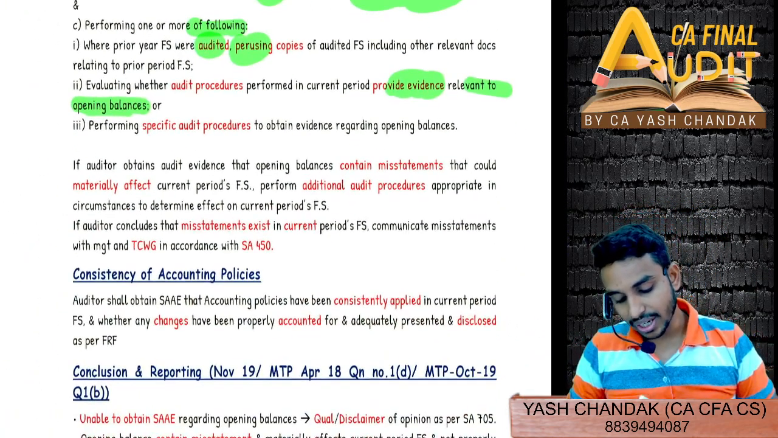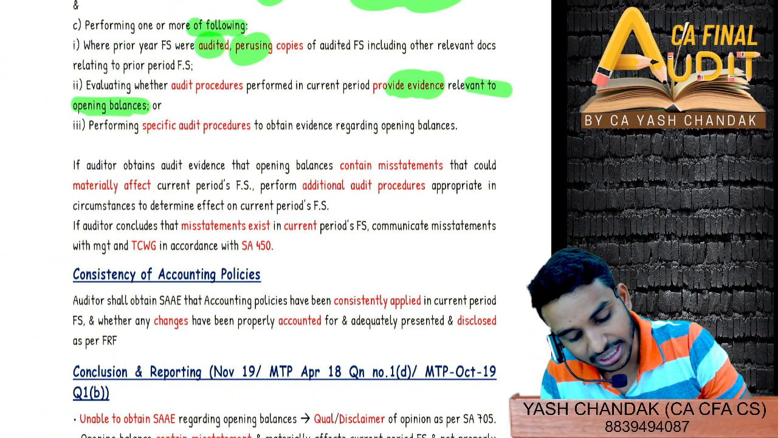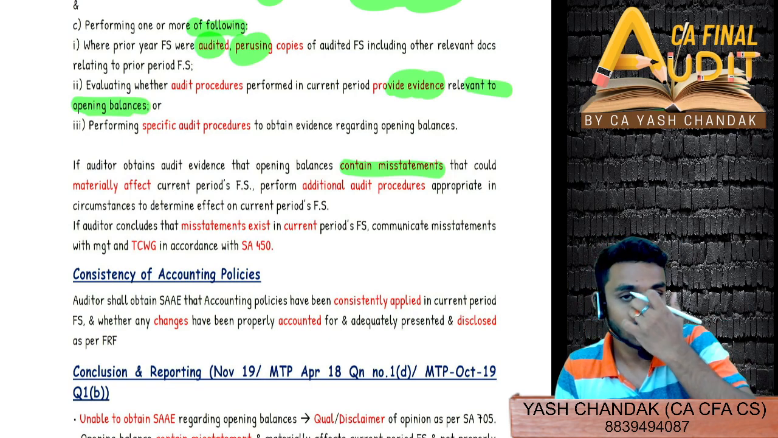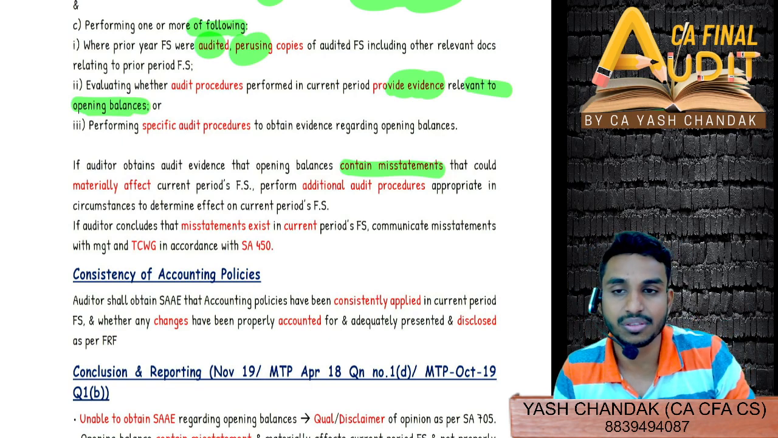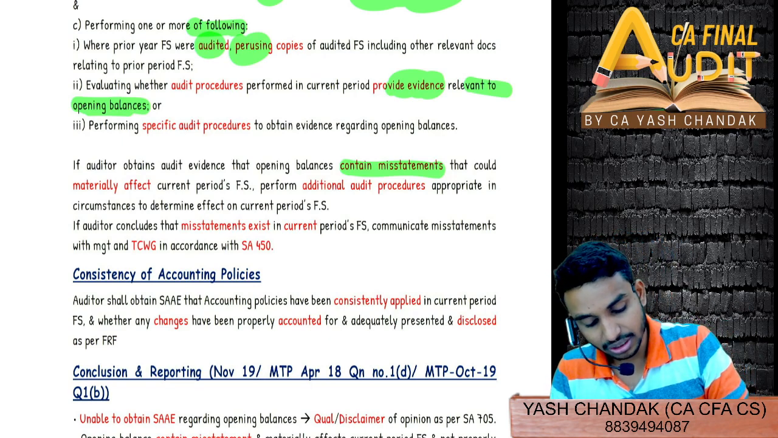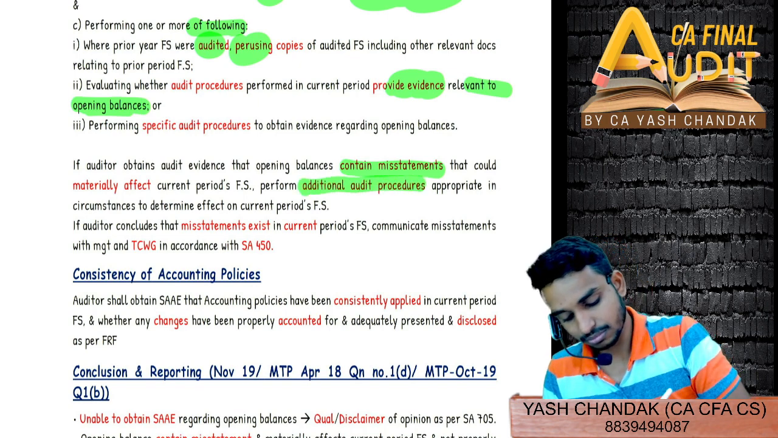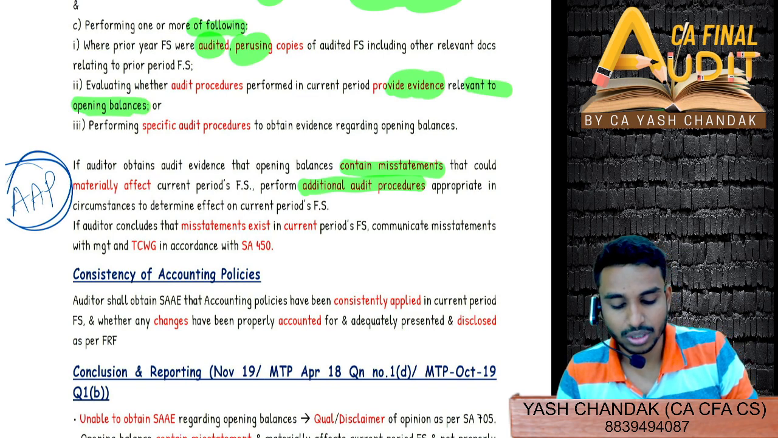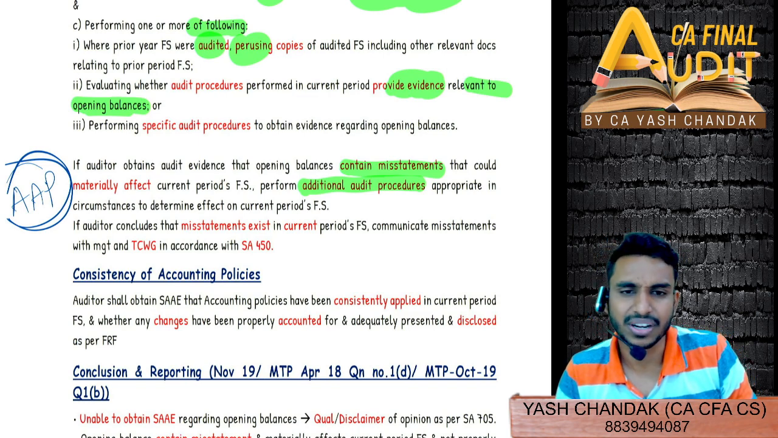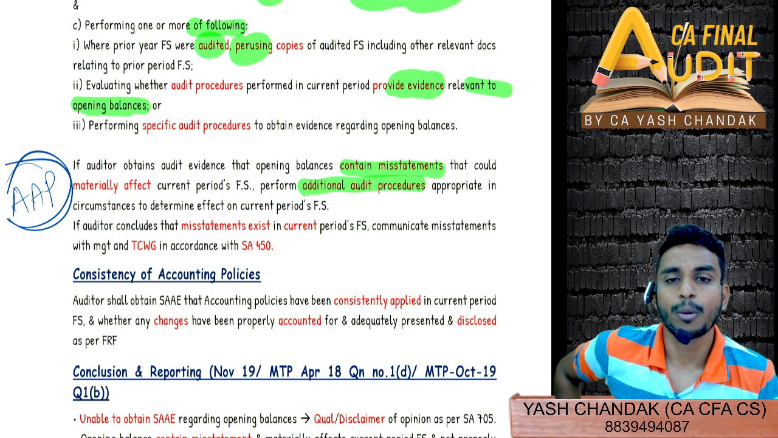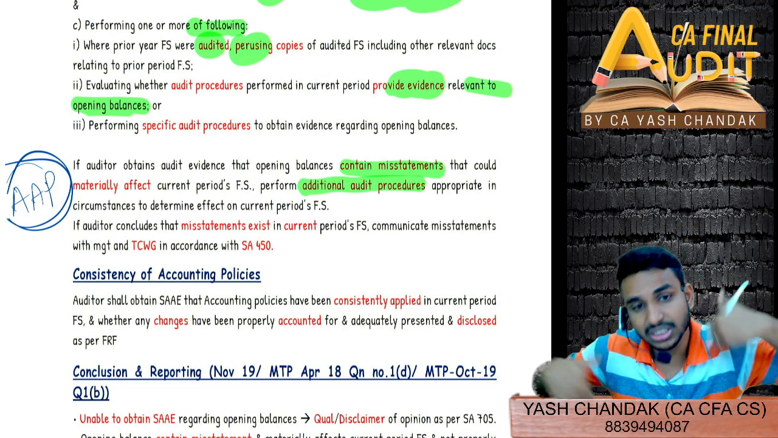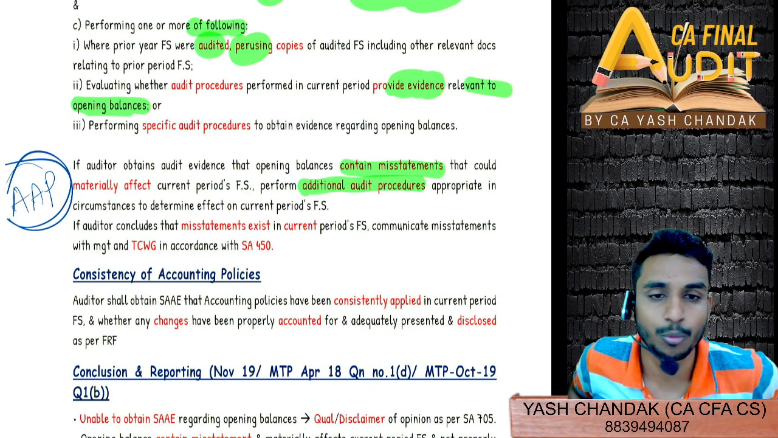Now, when the auditor obtains audit evidence that there is a misstatement in the opening balance, then what? Then perform additional audit procedures in the circumstances to determine the effect on the current period financial statements. So this could happen when you find certain misstatements in the opening balances, and now you have to go much deeper. You can't simply rely on the opening balance figures.